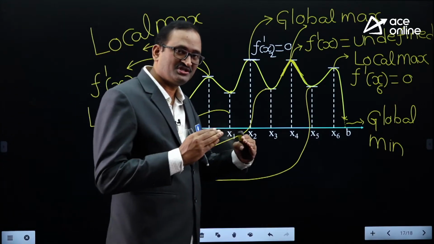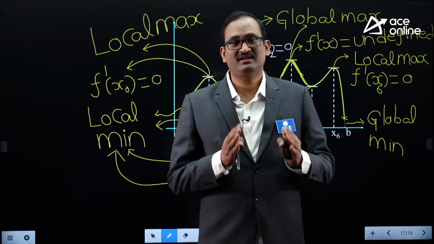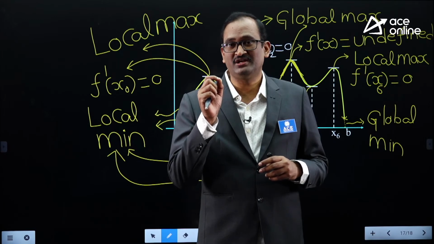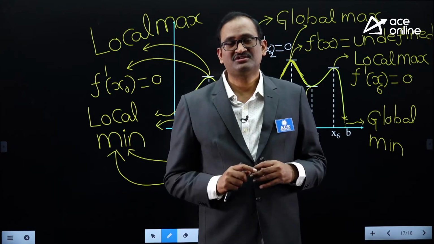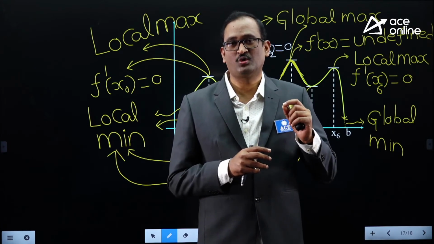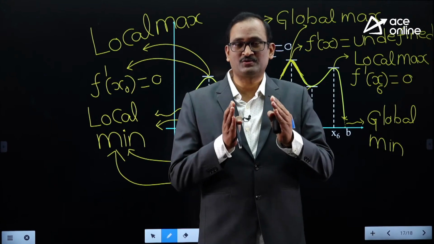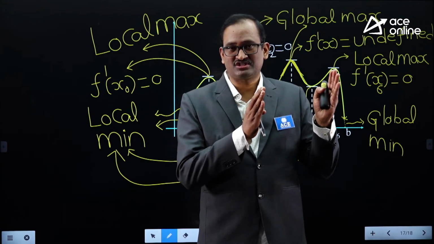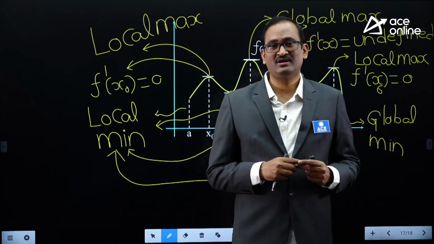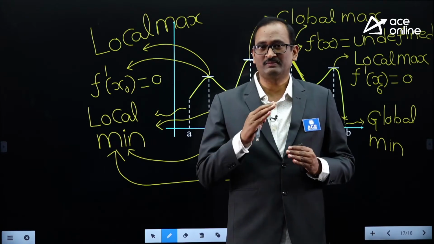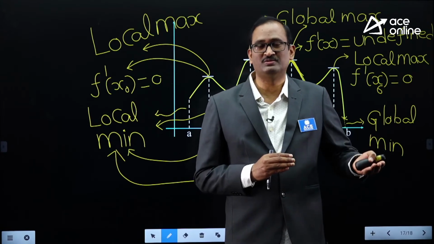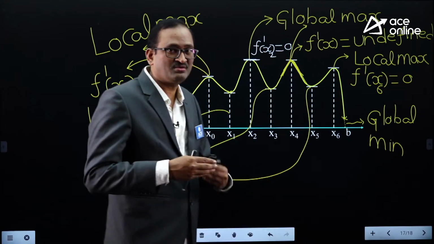Several times in the GATE exam we were given problems related to global maxima, global minima, including 2022 electronics and instrumentation. So let us briefly review the procedure of calculating global maxima, global minima, followed by the procedure of calculating local maxima and local minima, because in the next session we will be doing problems on global maxima, global minima, local maxima, local minima, as well as maxima, minima of two variables. So you will have some clarity.